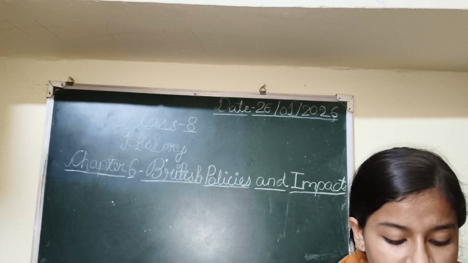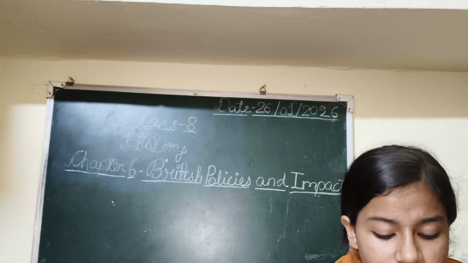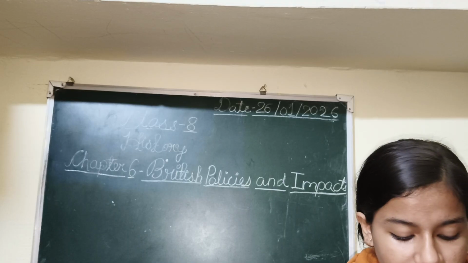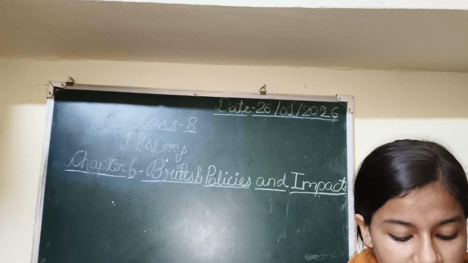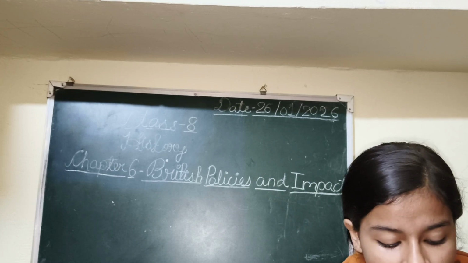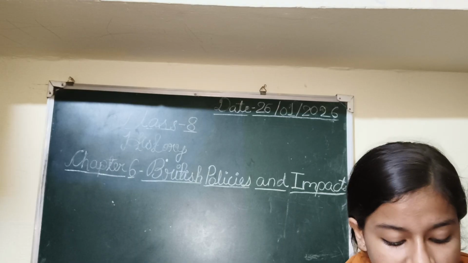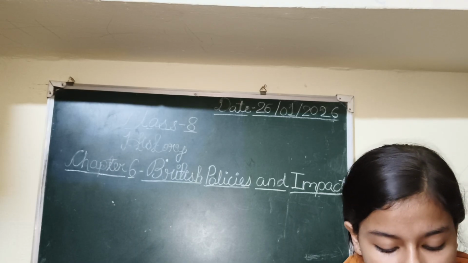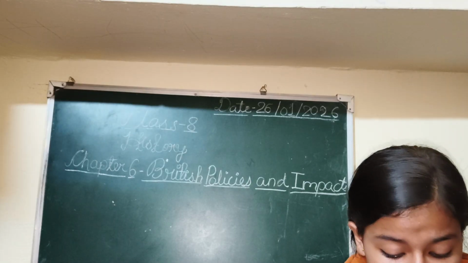Third, identify the odd one out of the following main features of Wood's Despatch. A. Teaching of Western education. B. Establishment of Universities of Calcutta, Bombay and Madras. C. Opening of the Indian Institute of Technology at Kanpur. And D. Emphasized the importance of vocational instruction.